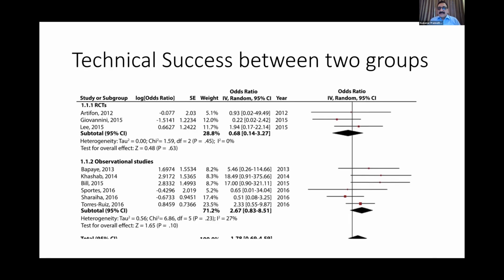When technical success was looked at between EUS and PTBD, on the right are those favoring PTBD and on the left are those favoring EUS. It was found to be almost equal in both the groups. So technical success rate is similar whether you do it by PTBD or by endoscopic ultrasound.